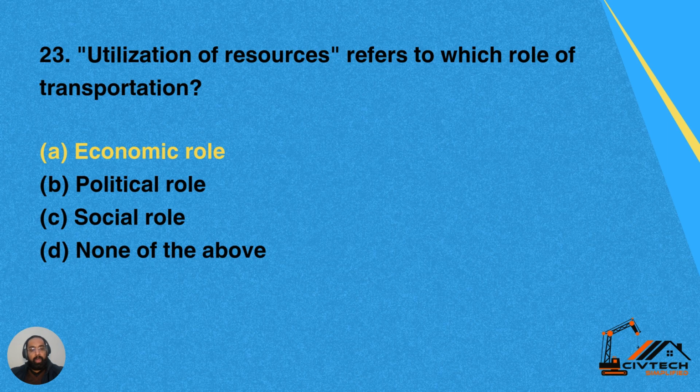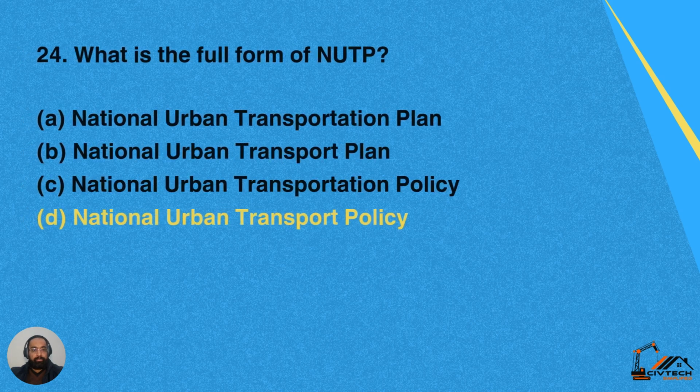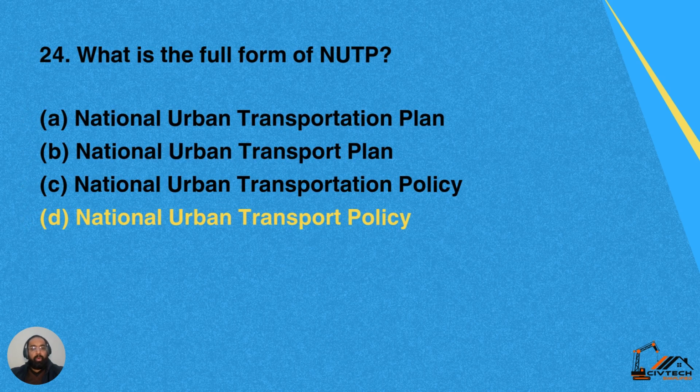Question 23. Utilization of resources refers to which role of transportation? Option A, economic role. Option B, political role. Option C, social role. And option D, none of the above. So utilization of resources refers to the economic role. A is the correct answer.